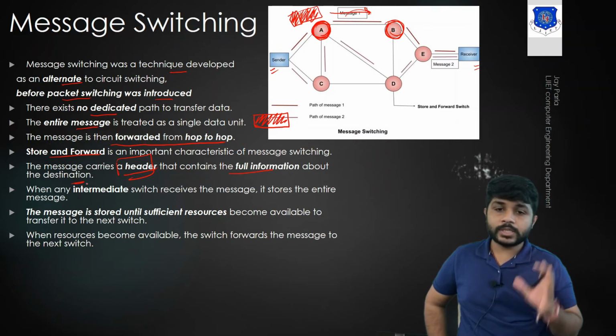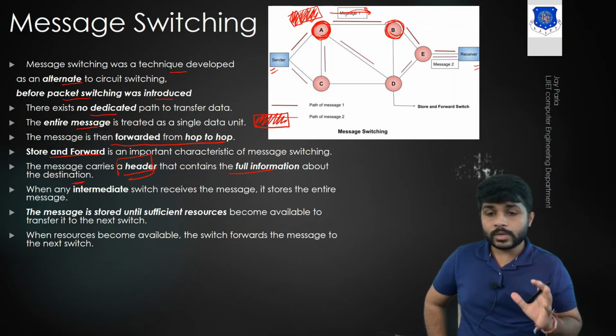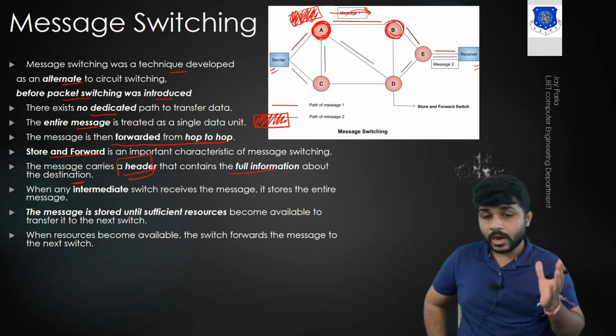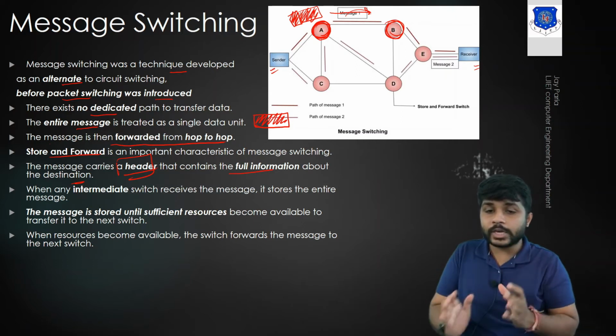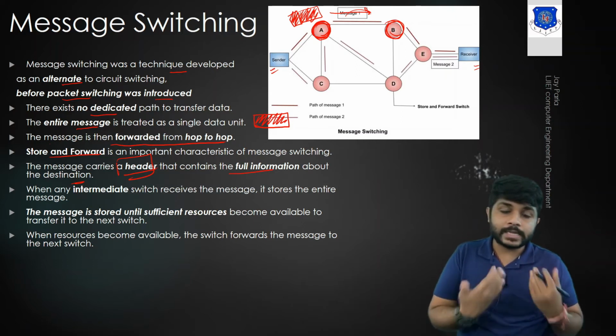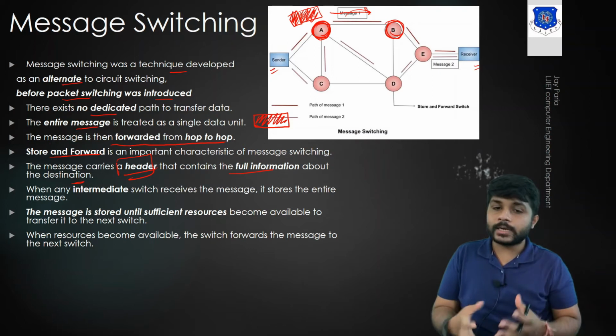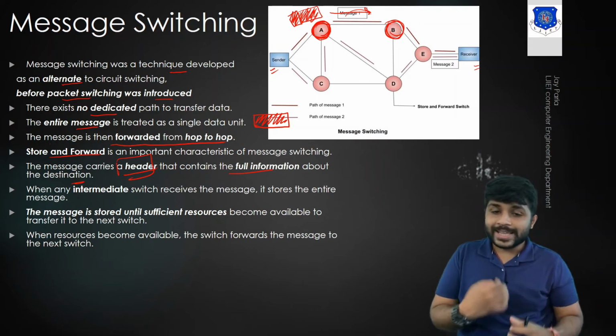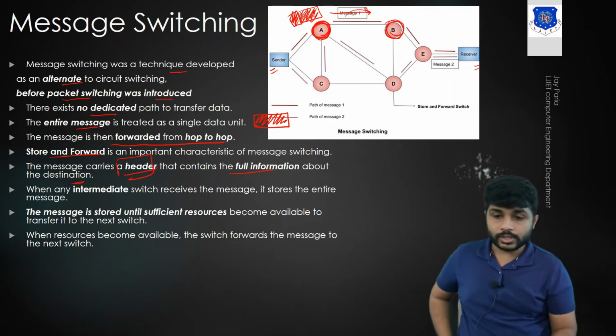So in message switching, there will not be only the message. Apart from the message, there is some extra data which is added before sending the message. From that extra data, device A or the switch can confirm what the destination is. When any intermediate switch receives the message, it stores the entire message and forwards it.